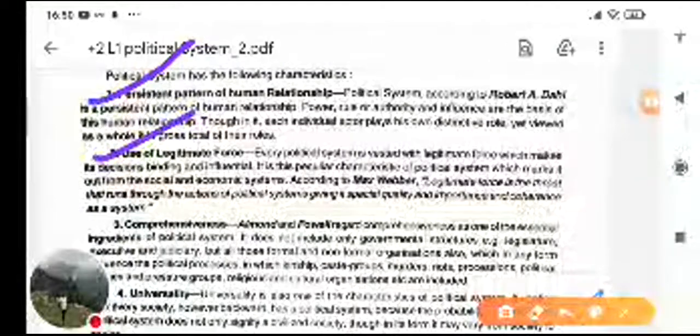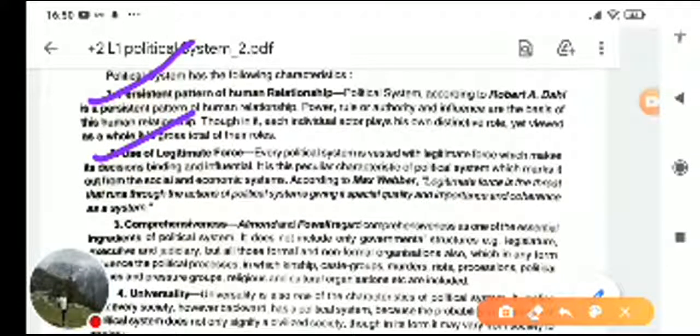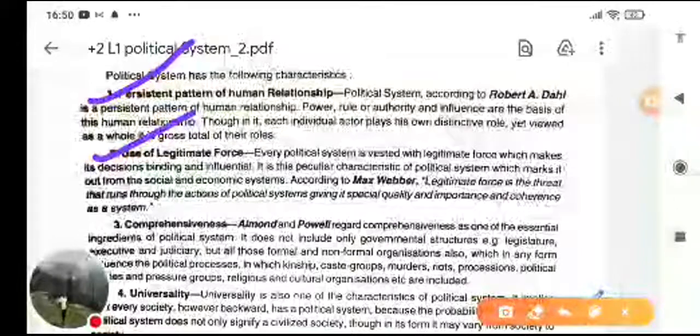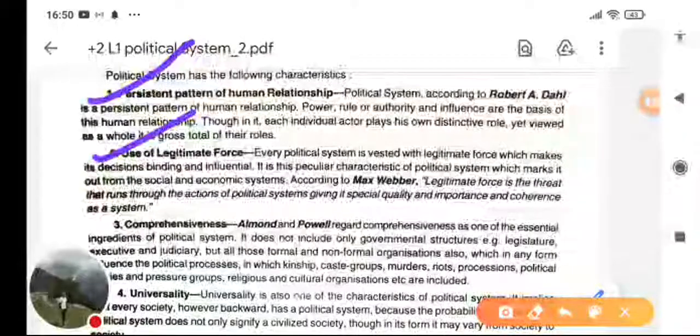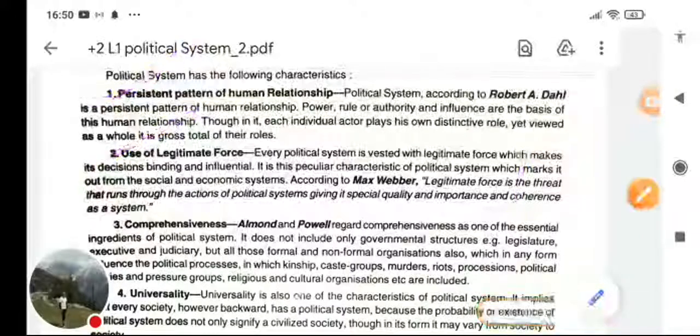Use of legitimate force. It uses legitimate force, meaning legal force that makes people obey it. So every political system is vested with legitimate force that makes decisions binding on the people. Comprehensiveness.